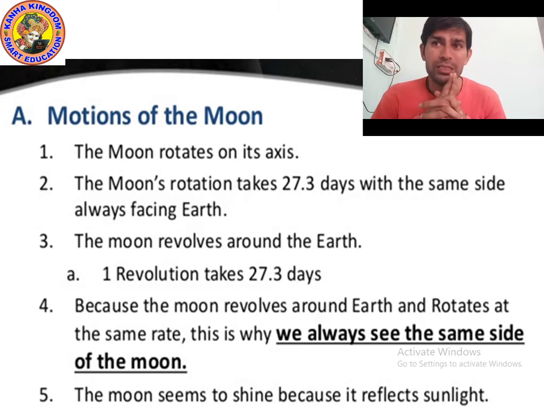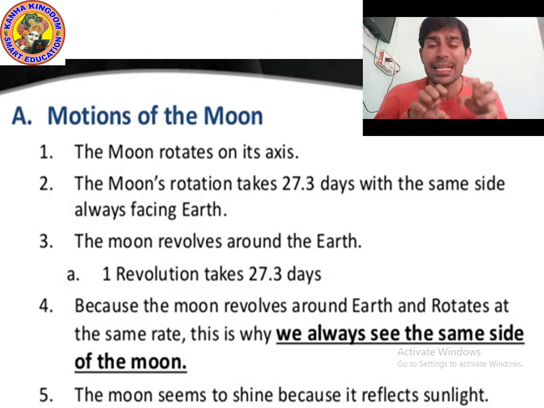That's why we see only the same side of the moon, and it takes 27.3 days for revolution as well as rotation. Okay, the moon seems to shine because it reflects sunlight. Why does the moon shine? Because of the reflection of the sunlight.